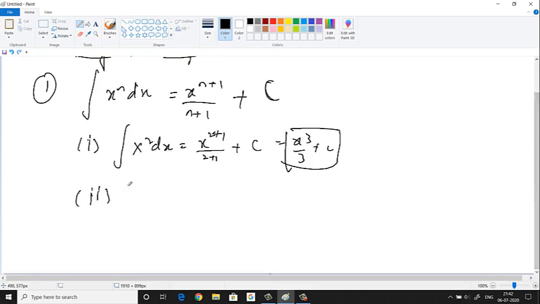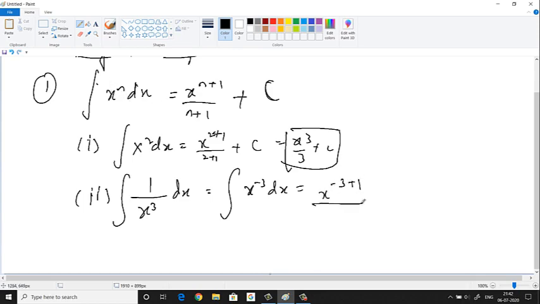Next. Suppose you have 1 by x power 3 dx. Then this can be written as x power minus 3 dx. Okay. So in place of n, what do you have? Minus 3. So how will you do it? X power minus 3 plus 1 by minus 3 plus 1 plus c, and that gives you x power minus 2 by minus 2 plus c. So this is your answer. Okay. So this is how we use this formula.